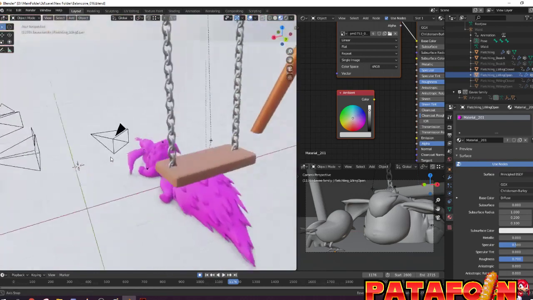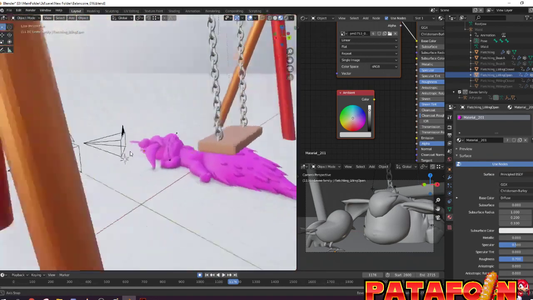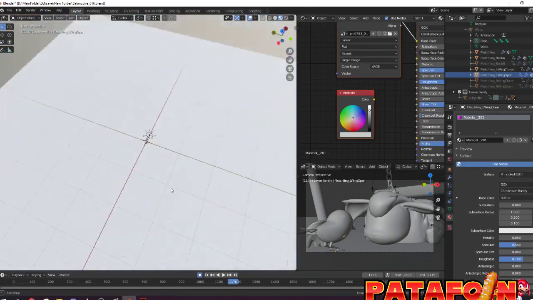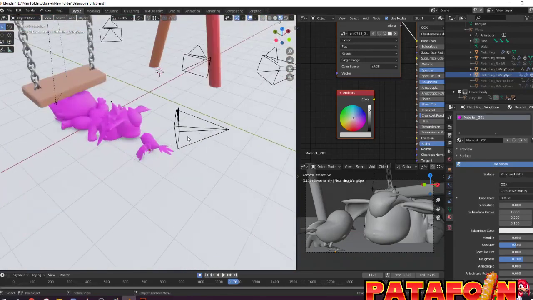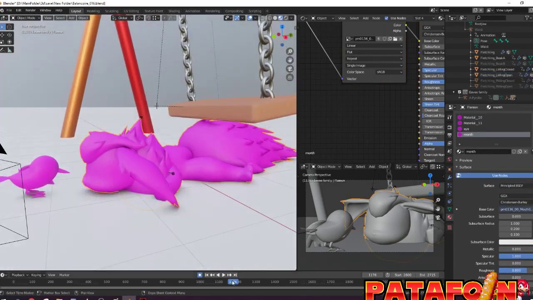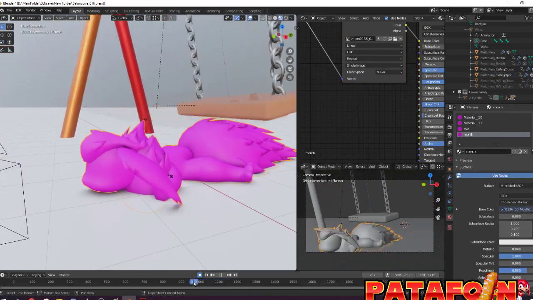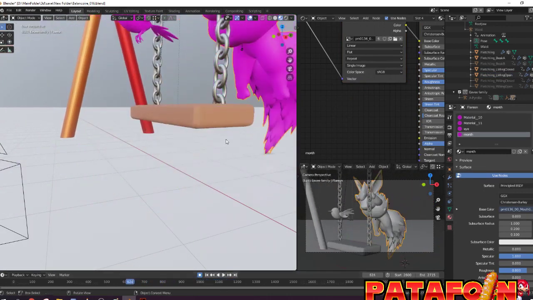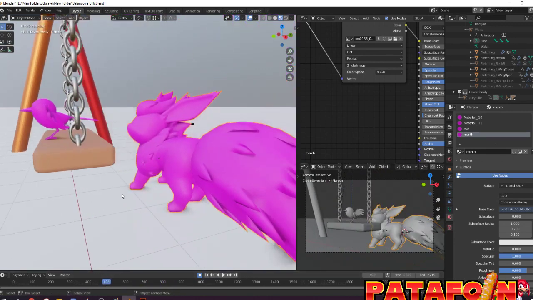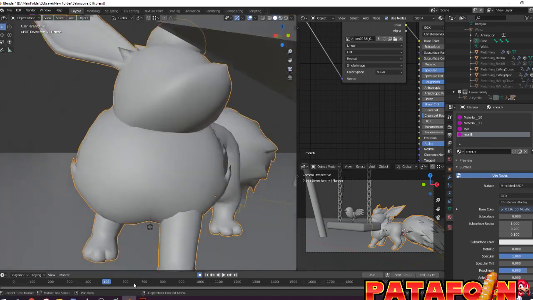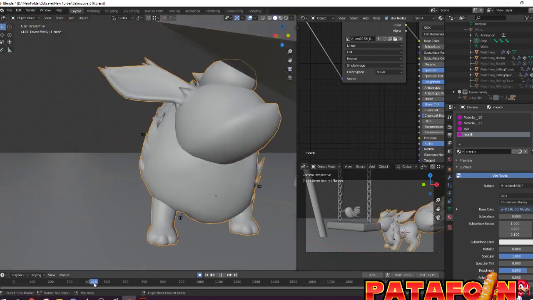And there is not a lot to say about this one because as you can see there's nothing. It's just the animation itself. Oh yes, maybe there is one more thing. I have tried to simulate the fur with physics. So if you check this fur, you can see it's wiggling a tiny bit.